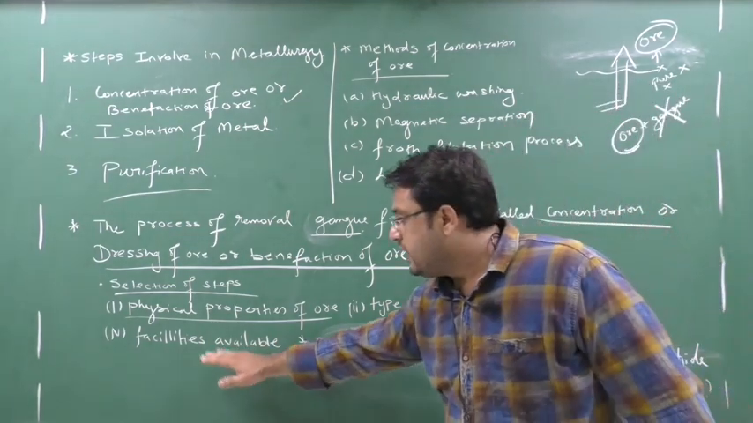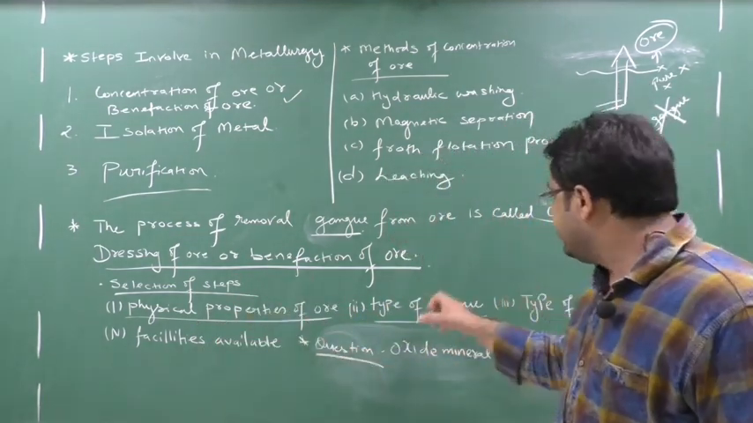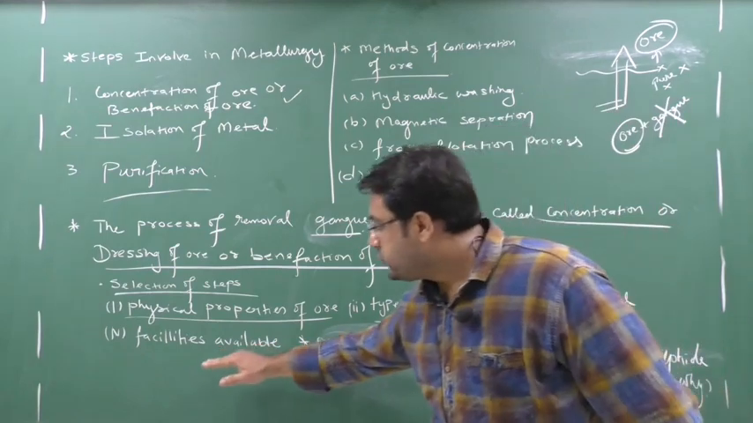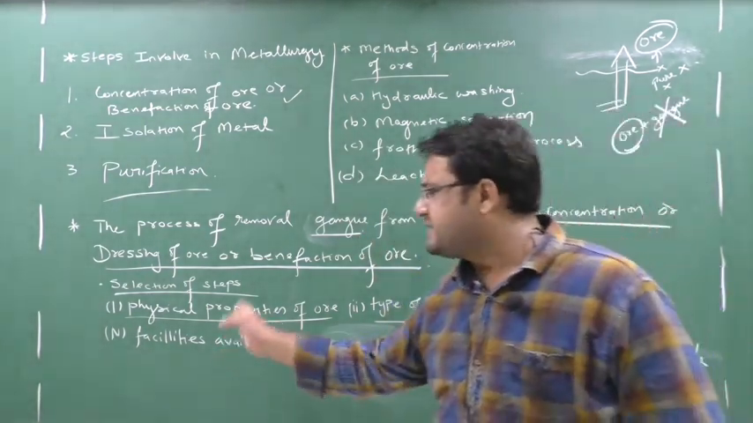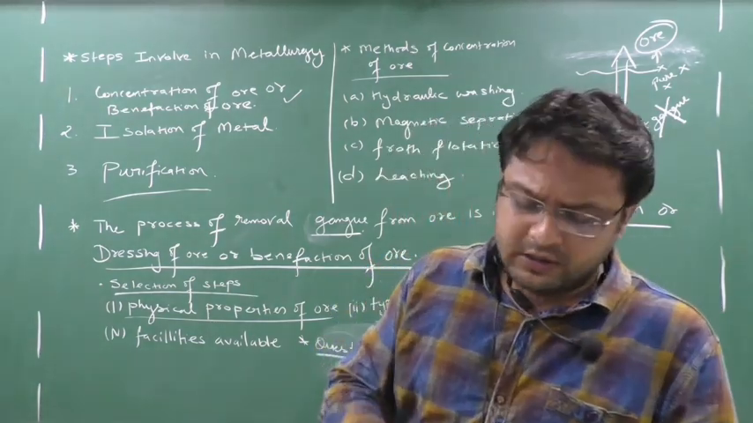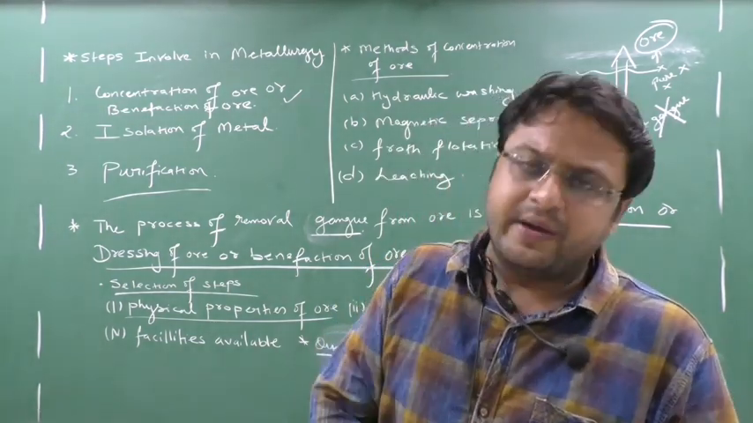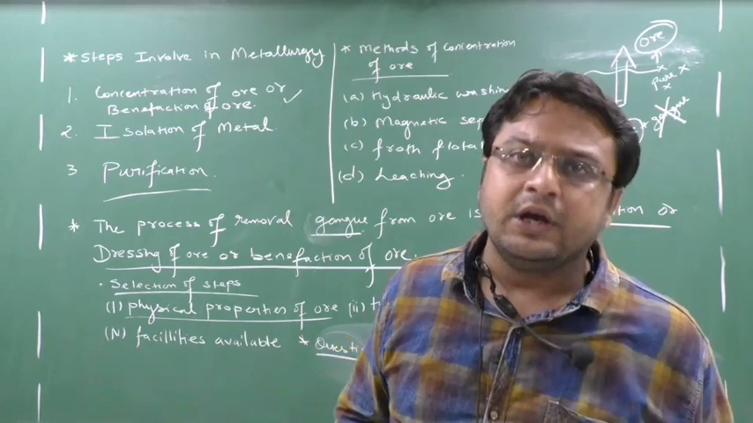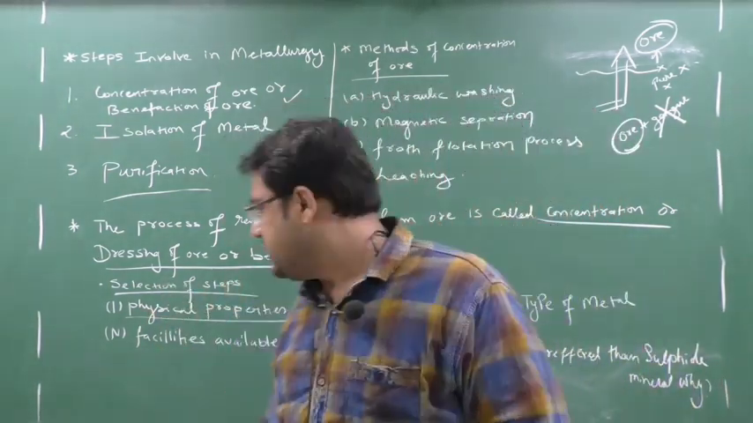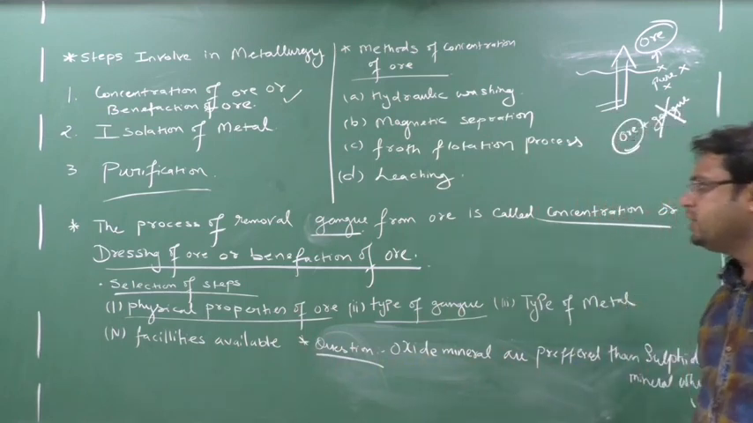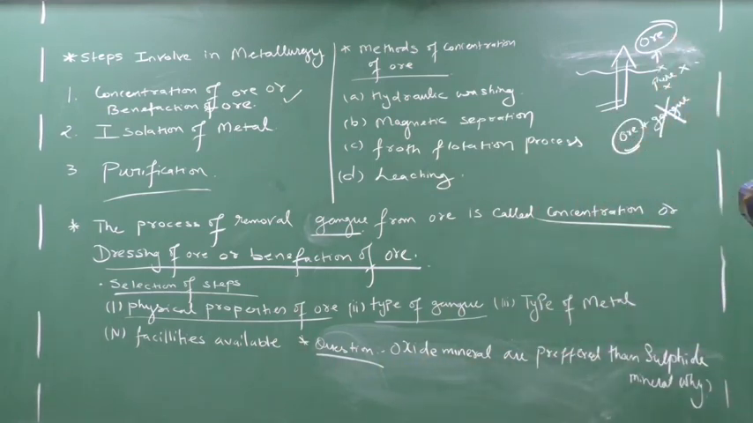So you have to see physical properties is okay, gangue also okay, metal also okay, but you have to check whether you have the facilities or not. Facilities available means electric power should be good, you should have machines, you should have an exhaust, you should have a large space, availability of chemicals, and the ability of storage. So all these things will come. Clear this part? Clear? Now the next topic comes.